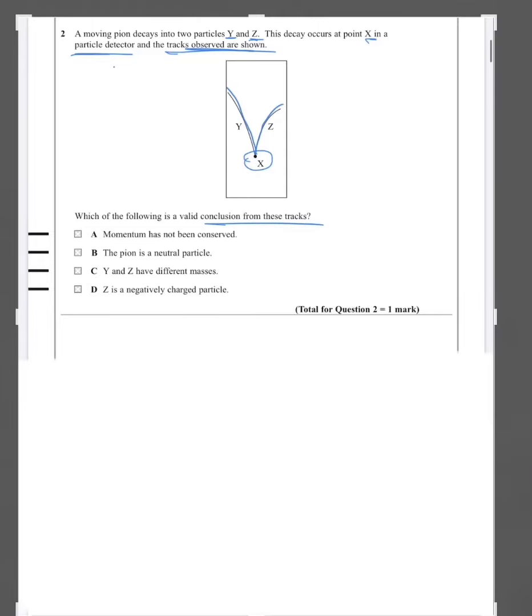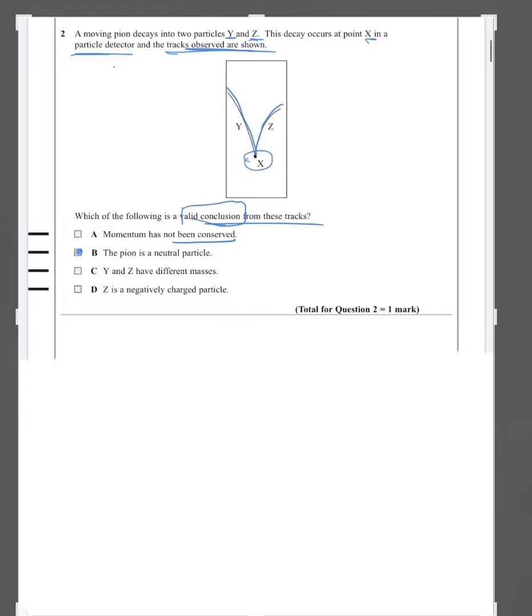A. Momentum has not been conserved. No. In physics, generally, momentum is always conserved. B. Pion is a neutral particle. Yes, this might be correct, since during any particle decay, at least in our syllabus, in the physics IL syllabus, the pion or any decaying particle must have an initial neutral charge. So this is a valid conclusion that the particle is a neutral particle.